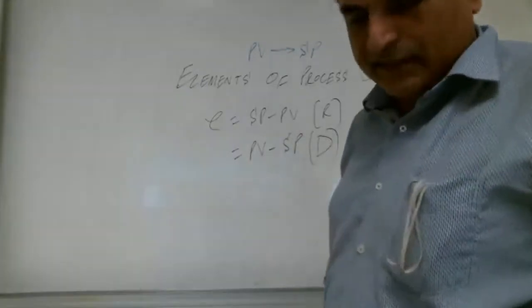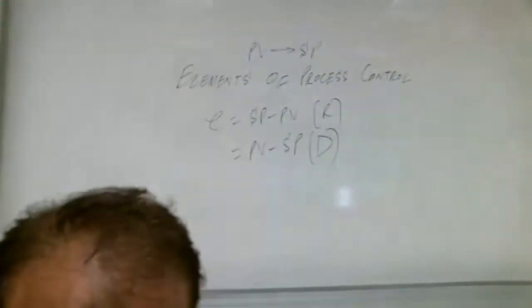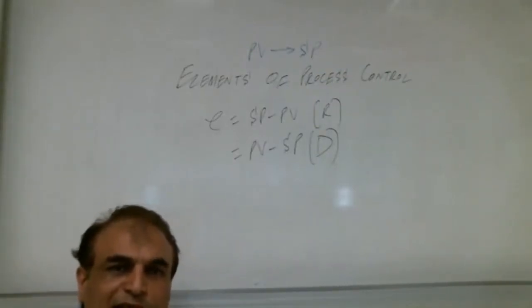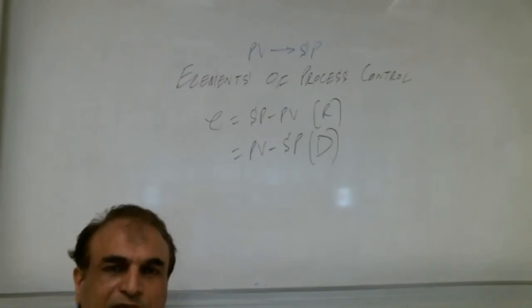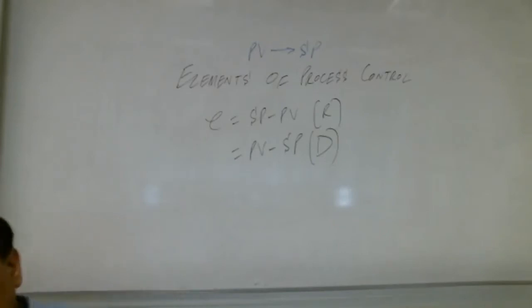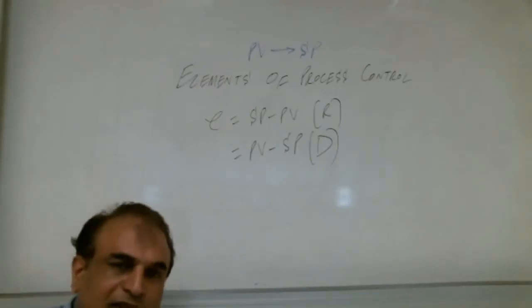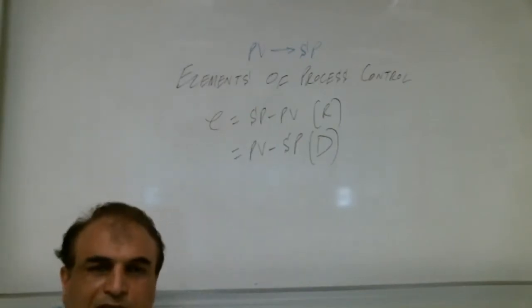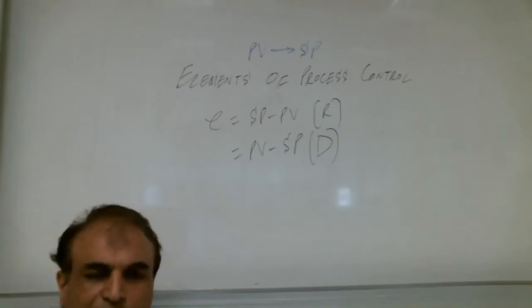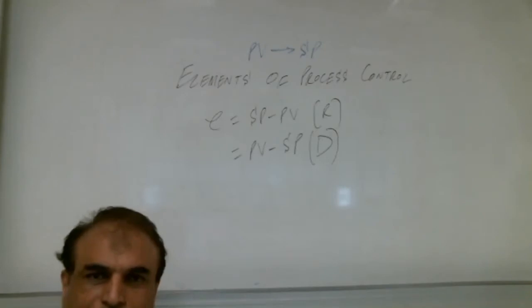What is reverse action and what is direct action, we will discuss soon in detail in chapter 3. But right now, you should know the error is the difference of PV and SP.